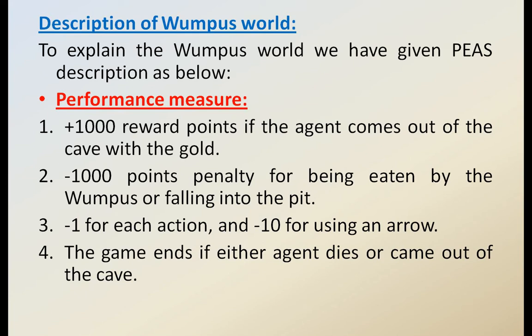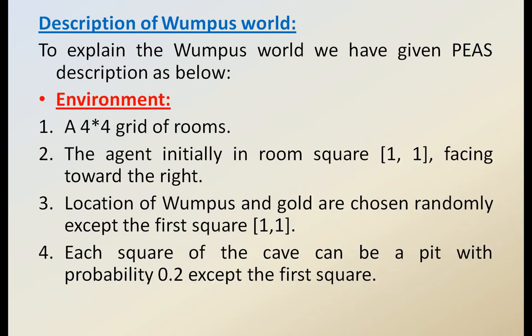Look at the performance measure of this game. 1000 reward points will be given if the agent comes out of the cave with the gold. So it wins the goal, comes out of the cave, and is rewarded 1000 points. Minus 1000 points will be taken as a penalty whenever the agent is eaten by the Wumpus, minus 1 for each action, and minus 10 for using the arrow. The game ends if either the agent dies or comes out of the cave. Whenever the agent dies in the mouth of the Wumpus, or comes directly out of the cave, that is the end of the game. So this is the performance measure.